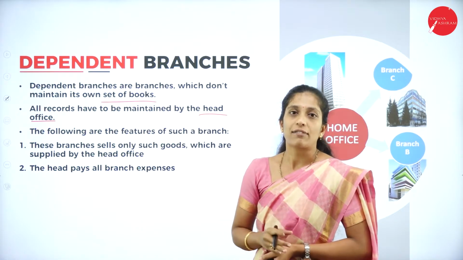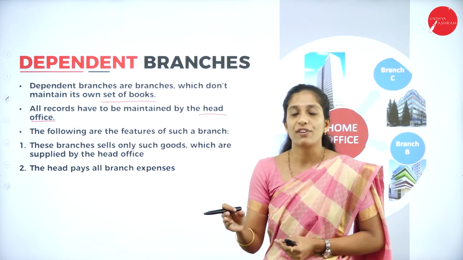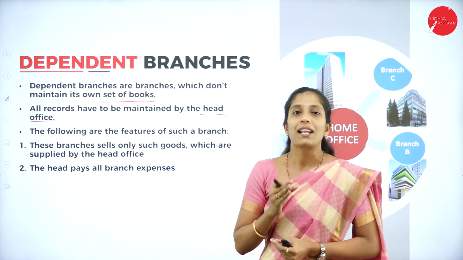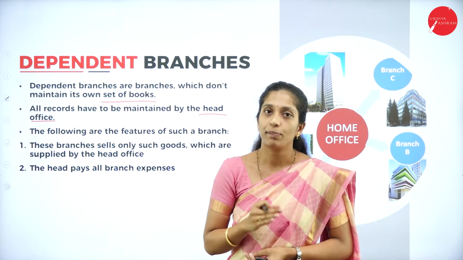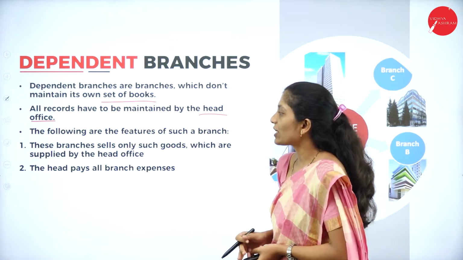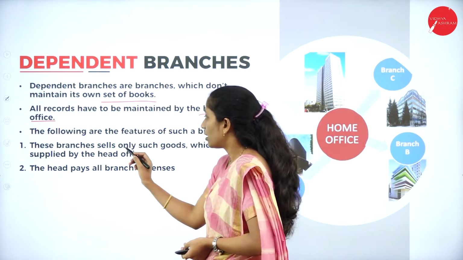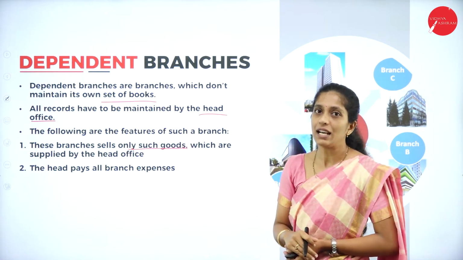Now we have come to know the meaning of dependent branches. They will depend on the head office and will not maintain separate books of account. The books of account are maintained by the head office. The first feature is that these branches sell only such goods which are supplied by the head office.